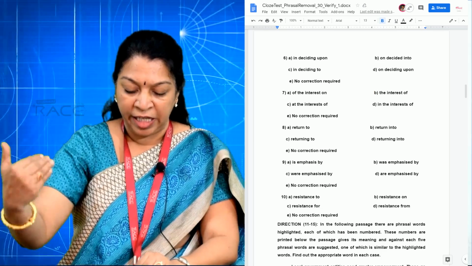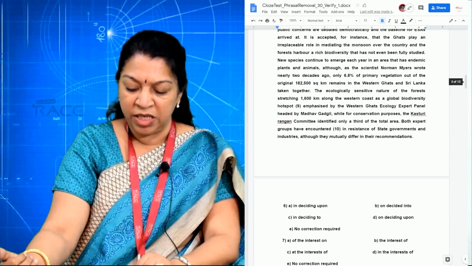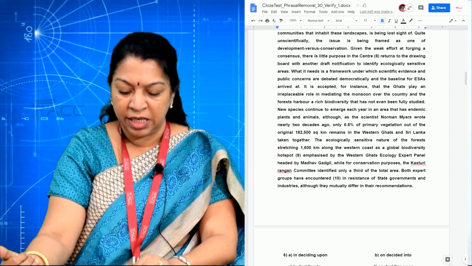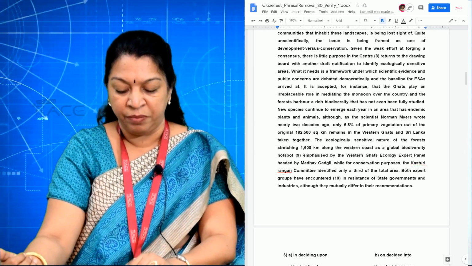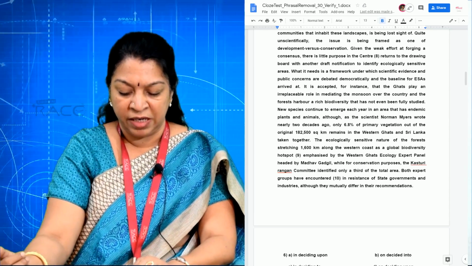Now going to the 8th one, given the weak effort at forging a census, there is little purpose in the center.